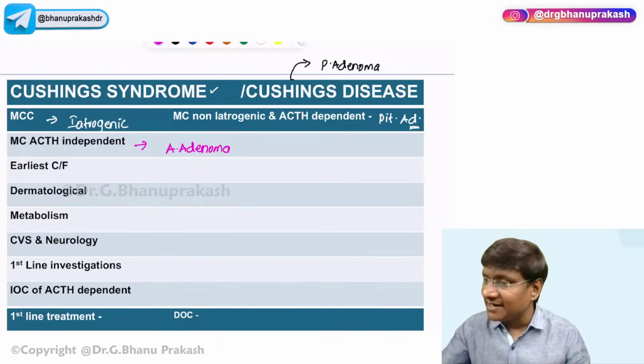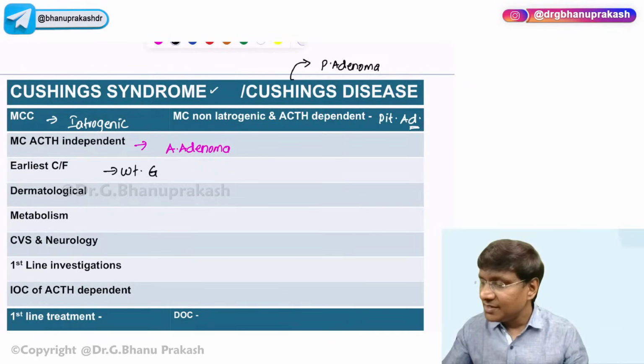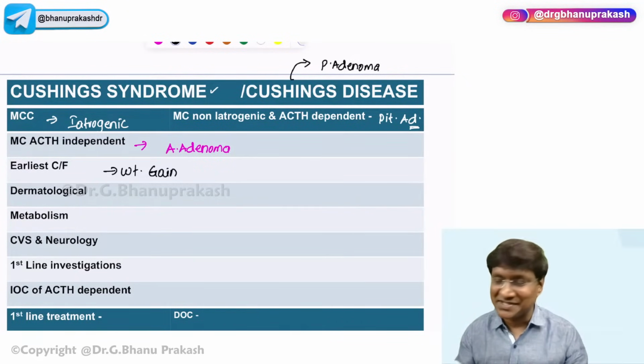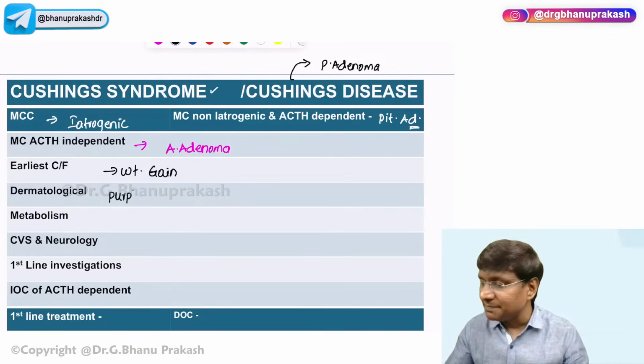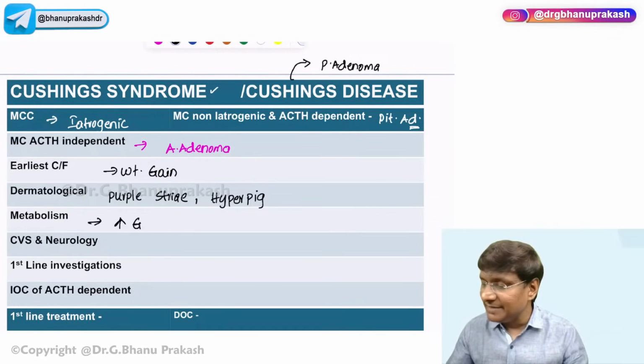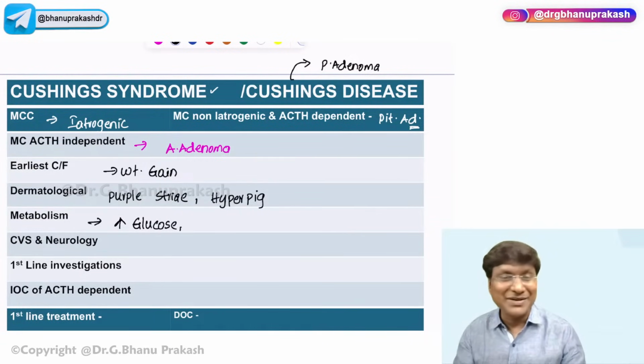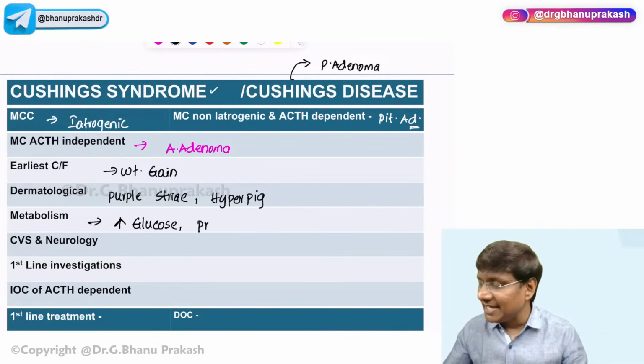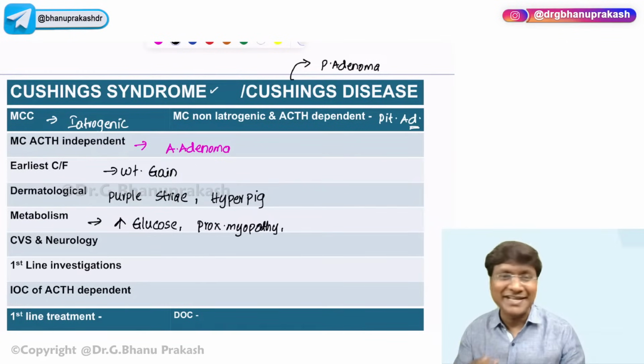Then what is the earliest clinical feature of Cushing's? That will be weight gain, right? What will be the dermatological manifestations in Cushing's? That will be development of purple striae as well as hyperpigmented skin. But please remember, the hyperpigmented skin will be observed only in case of ACTH dependent type of Cushing's. Then what will be the abnormal metabolisms? There will be hyperglycemia due to increase in hepatic gluconeogenesis. And these patients will have proximal muscle myopathy. Why do they have proximal muscle myopathy? It is due to increased proteolysis.